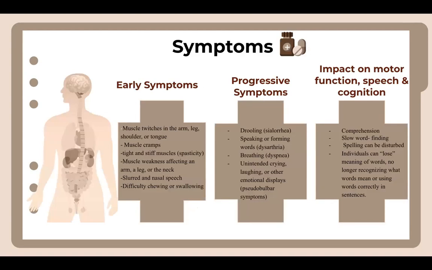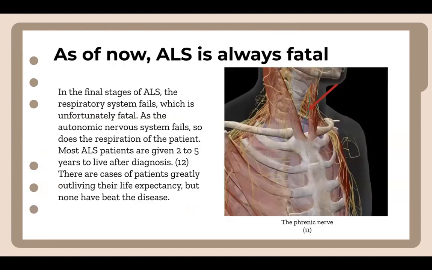To start, early symptoms, which are present in the peripheral nervous system, include things such as muscle twitches in the arms, legs, shoulders, or tongue, and some more I listed on the slide. As the disease progresses, the symptoms worsen and can lead to problems drooling, issues speaking or forming words, etc. Finally, ALS symptoms also greatly impact motor function, speech, and cognition, like having issues comprehending and spelling things.